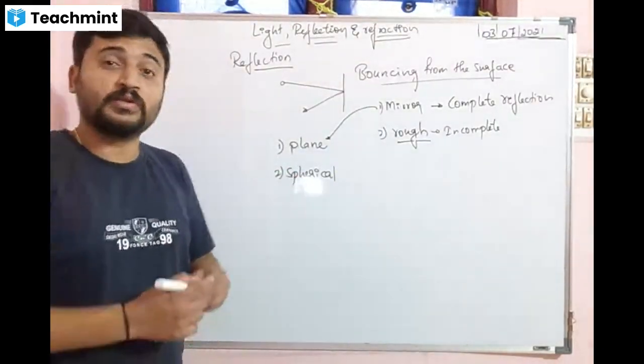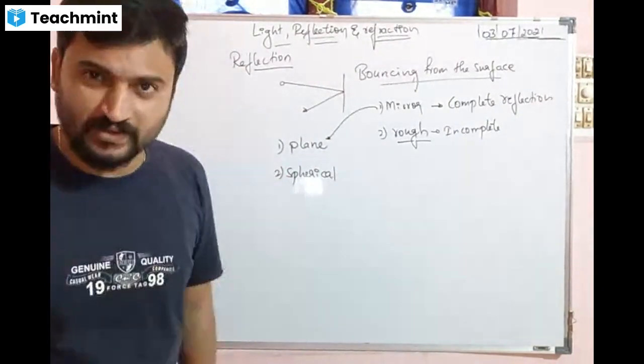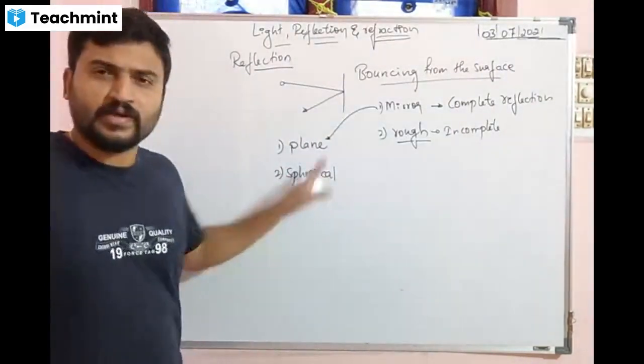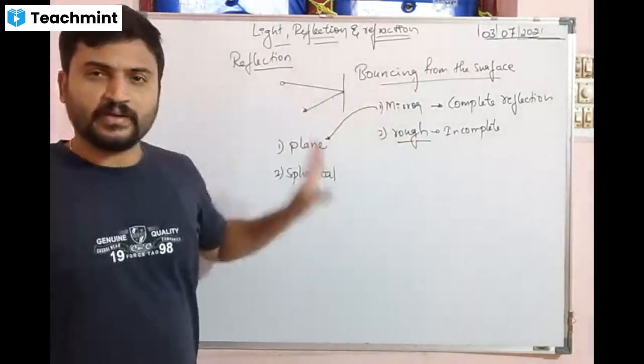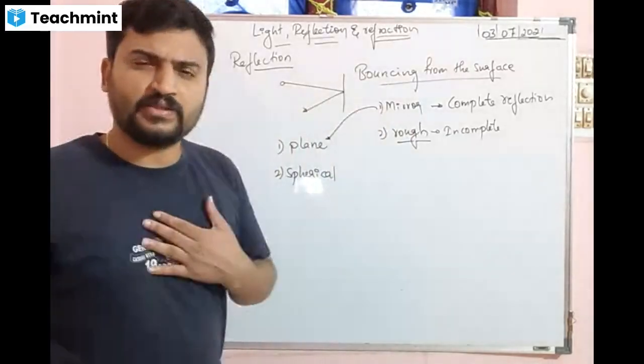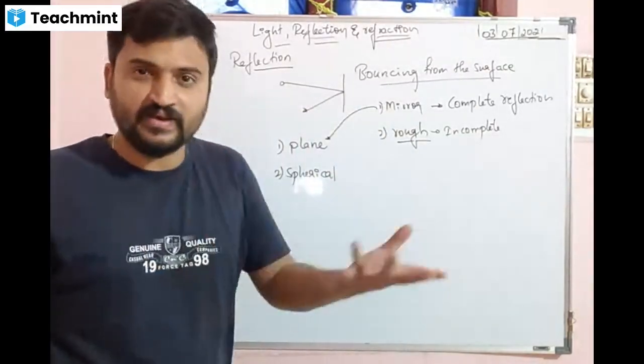Spherical, that now the question given is write the types of spherical mirror. But spherical mirror is also a type of mirror. Plain mirror is also a type of mirror. Plain mirror is the mirror in which we see our face every day morning.